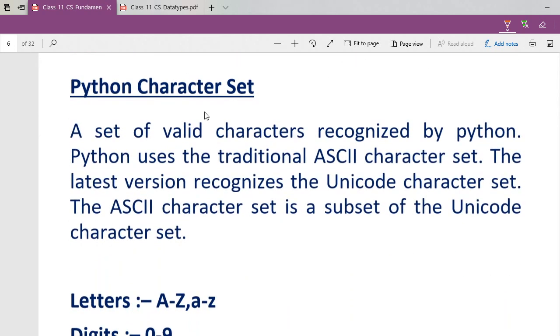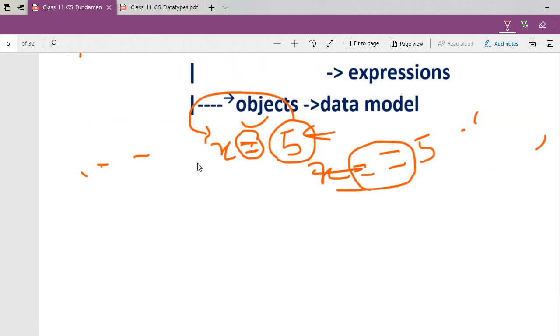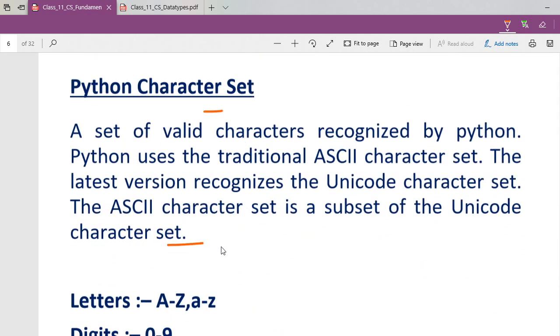So let's go a little bit more ahead. Now you see what the Python character sets are. I had shown you all these things, but whatever you are going to type will go as a valid Python character set. Whatever characters are in ASCII and whatever characters are in Unicode, all are valid here. Nearly every character comes under Unicode. In the lab, you remember I had shown you how to bring special characters in MS Word, like the icon of a computer, icon of a mouse. You go to special characters and there you will find them. So everything comes under Unicode.